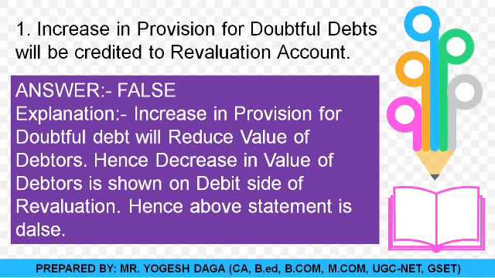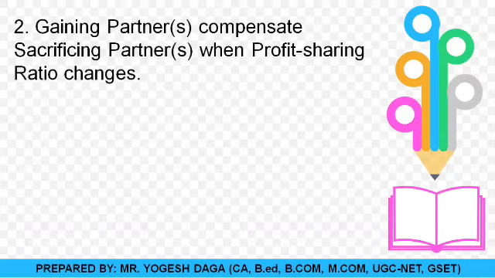So moving towards the next question. Second, gaining partners compensate the sacrificing partner when profit sharing ratio changes. Whether the statement is true or false, students, guess the right answer. I think you have made the answer, and if I am going fast, just pause the video, make yourself correct and then see my answer.